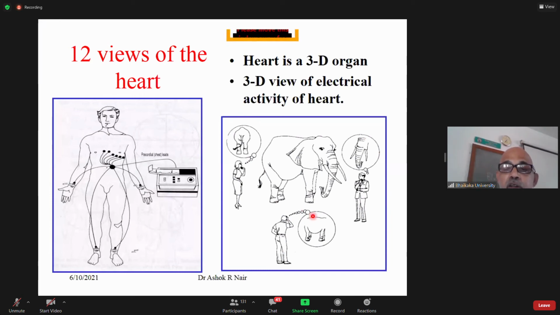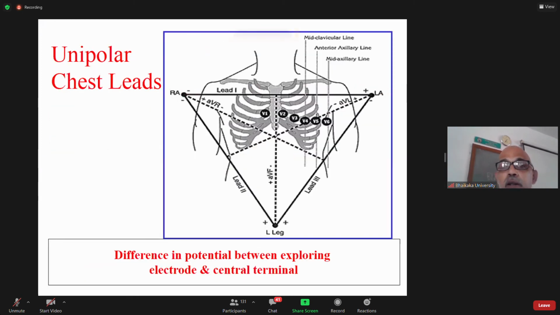The impulse generated at the SA node moves towards the AV junction and causes depolarization of the heart. Now, if you have the AVR located at the right arm, the apex of the heart is here at 60 degrees. The impulse generated at the SA node is moving towards the apex of the heart. Lead 2 will see the activity coming towards it.